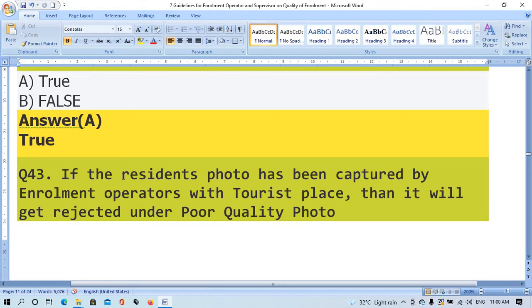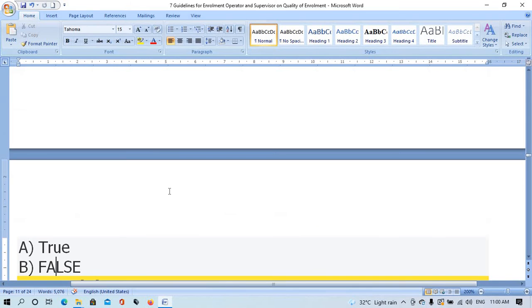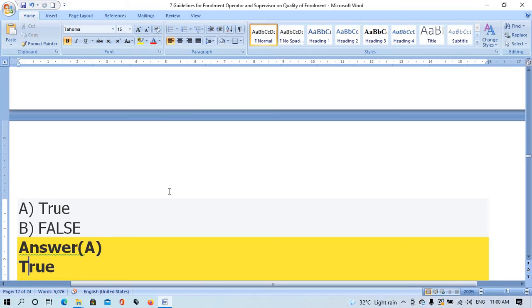Question number 43. If the resident photo has been captured by enrollment operators with tinted glass, then it will get rejected under poor quality photo. Option A true, option B false. The right answer is option A true.